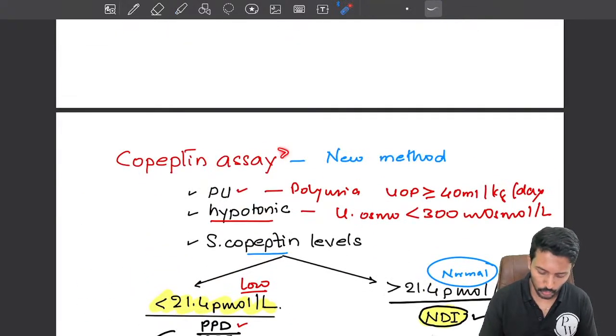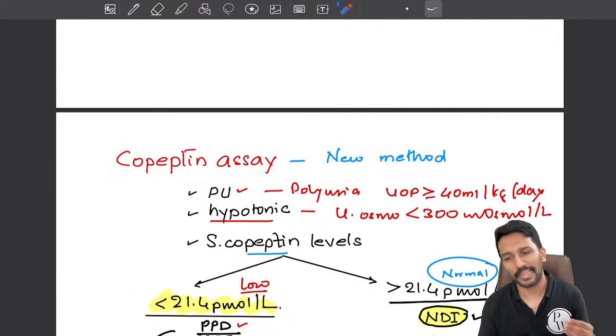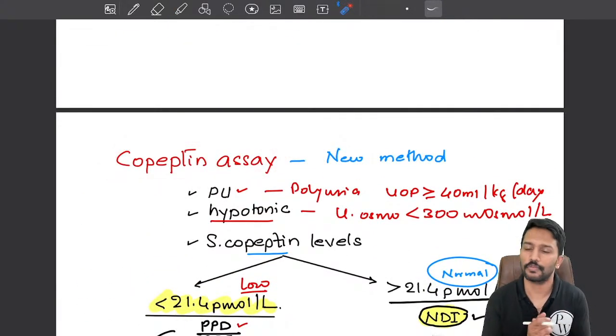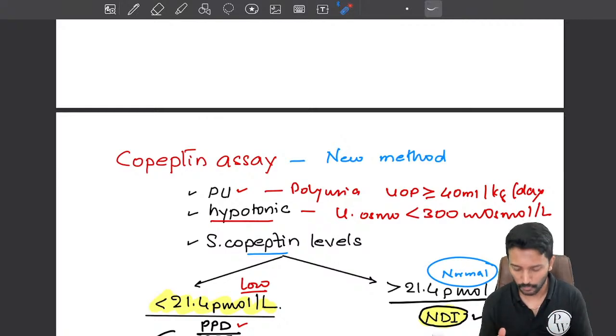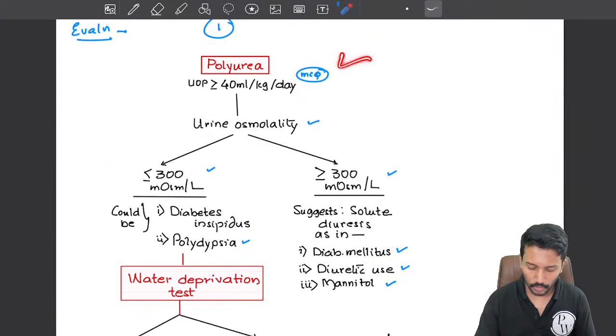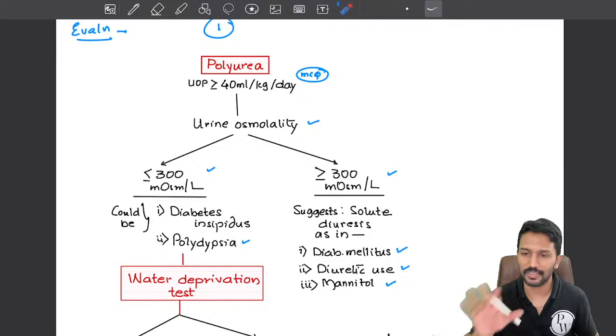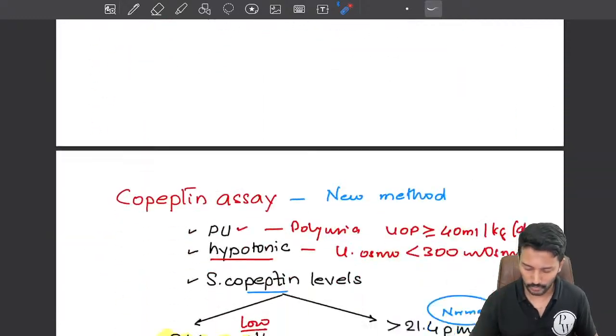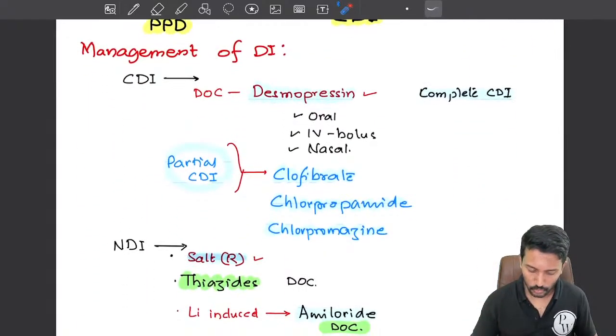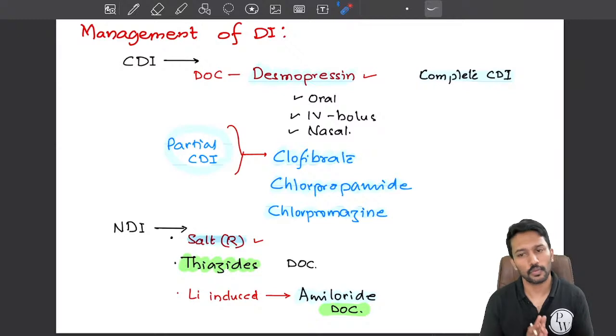name. They might ask you, ADH assay or ADH levels are used for diagnosis of which of the following conditions? Diabetes insipidus. This water deprivation test algorithm, I want you to remember, because this is the standard template of MCQs. Okay. Now, having understood diabetes insipidus, it's time for us to discuss the management.